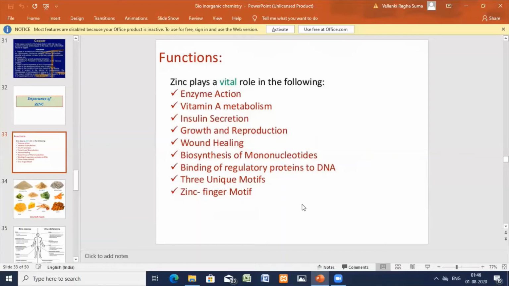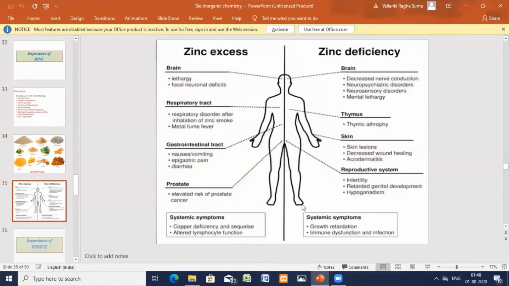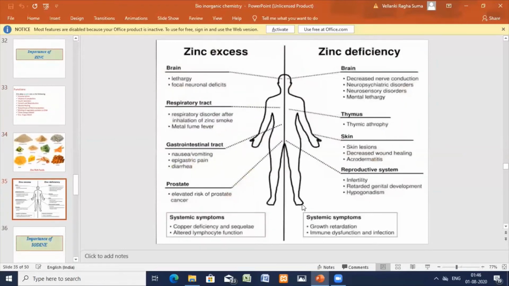Now we'll see the differences between the functions of excess and deficiency, how it takes place for both of them. If zinc is in excess, what happens? If zinc is less, what happens? If zinc is in excess, lethargy to the brain, focal neuronal deficiency, even respiratory tract disorders will occur.